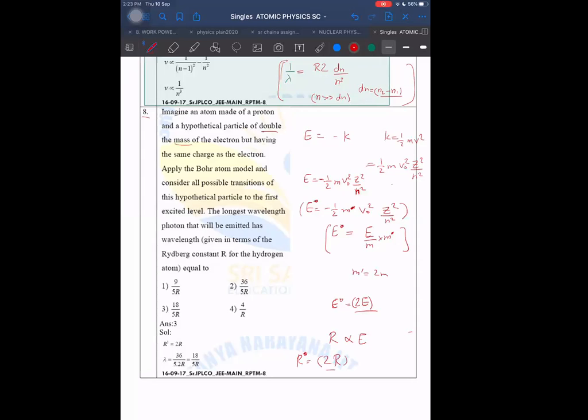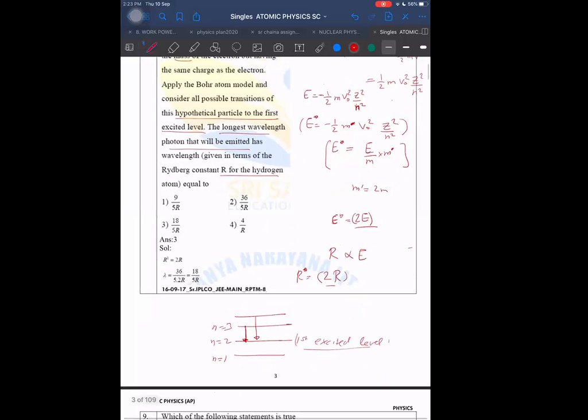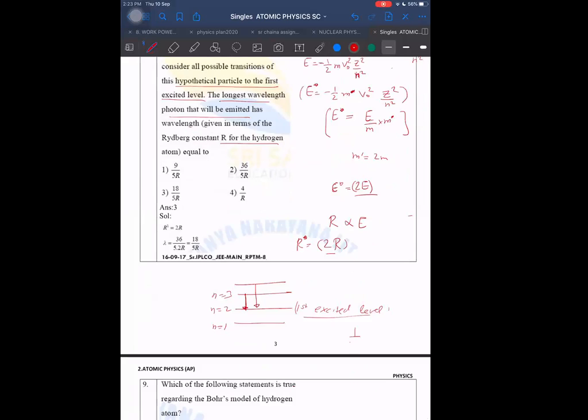Then we can get here the longest wavelength, which will be emitted when the particle comes to the first excited level. What is the first excited level? n is equal to 1 is the ground state, n is equal to 2 is the first excited level. So if a body has to come to the first excited level, then it can come from 3 or it can come from 4. The longest wavelength is from the one coming from 3. Then I should write 1 by 2 square minus 1 by 3 square, into r, will be 1 by lambda.